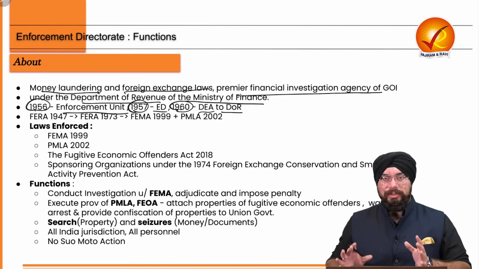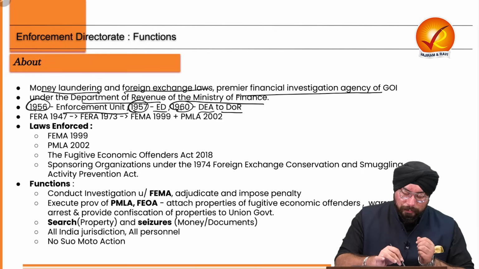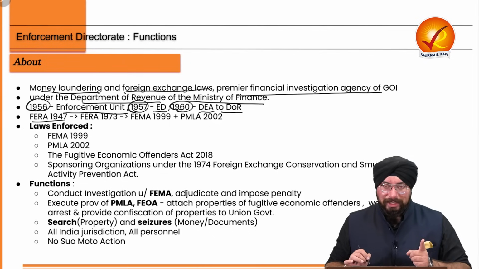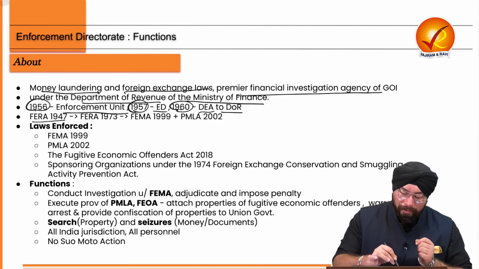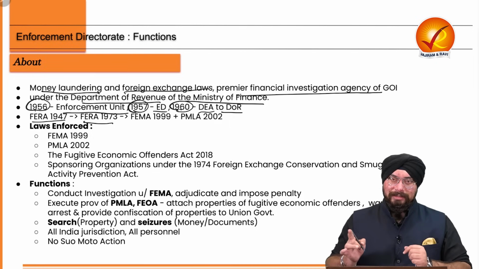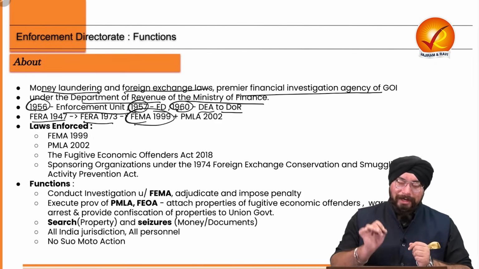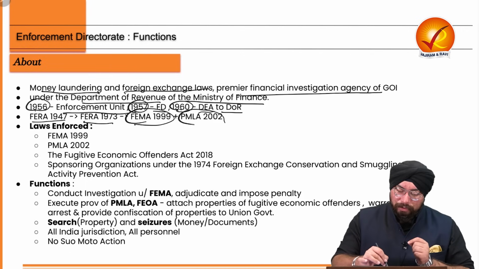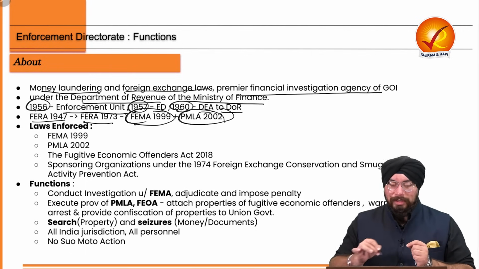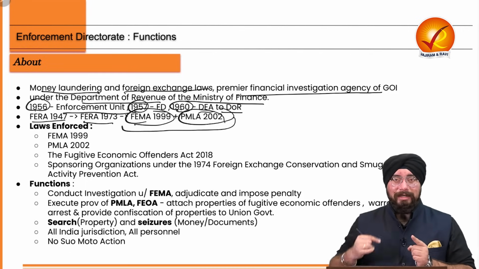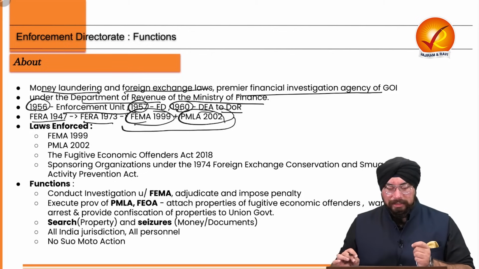And what are the laws which it governs? Firstly, it used to govern FERA 1947, that is Foreign Exchange Regulation Act 1947, then the Foreign Exchange Regulation Act 1973. After that, FEMA, that is Foreign Exchange Management Act of 1999, and Prevention of Money Laundering Act 2002. These are the primary two acts which this Enforcement Directorate enforces and implements.